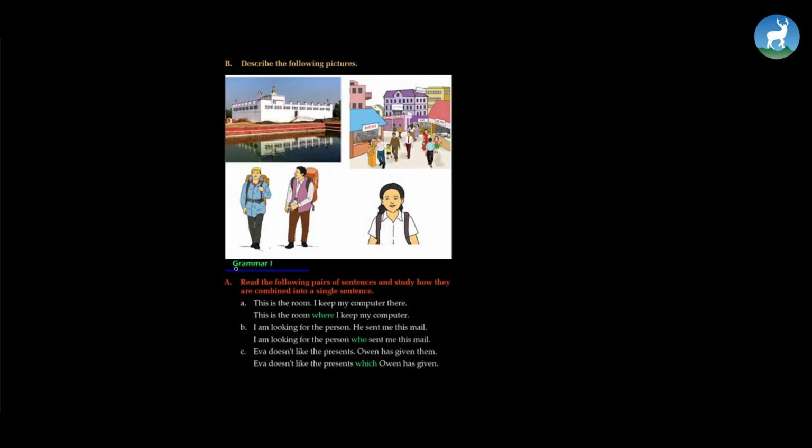Now let's head on to another exercise, grammar 1. A. Read the following pairs of sentences and study how they are combined into a single sentence. This is the room. I keep my computer there. This is the room where I keep my computer. I'm looking for the person. He sent me this mail. I'm looking for the person who sent me this mail. Eva doesn't like the presents Owen has given them. Eva doesn't like the presents which Owen has given. So these are the conjunctions that are joining two sentences, and these will be called relative pronouns. We'll be talking about it later.